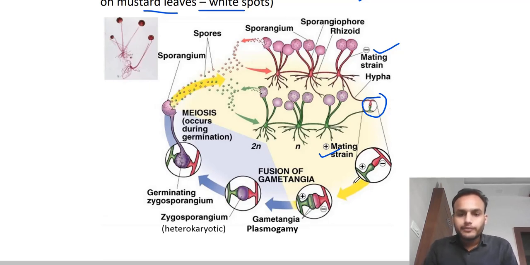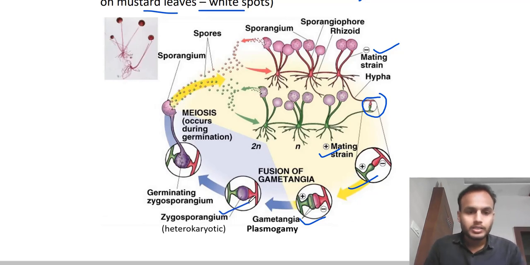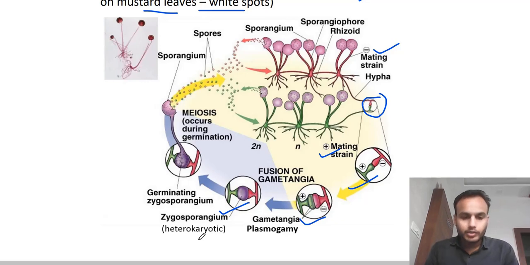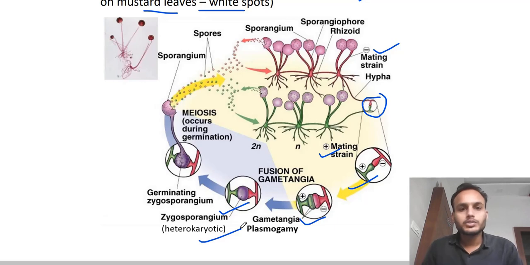They get fused together, and what they produce is a zygosporangium, or you can say a zygospore. It is heterokaryotic. Hetero means different, karyote means nucleus, so it has nuclei of two different strains. That's why it is called heterokaryotic.